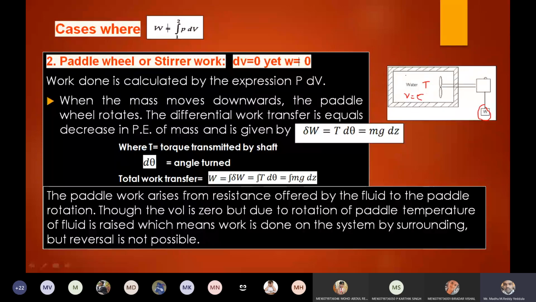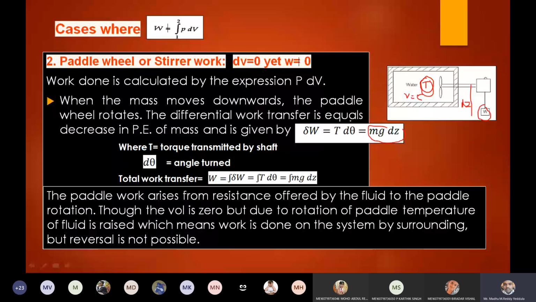The volume remains constant, but the potential energy is used to increase the thermal energy of the fluid. So that is nothing but the temperature of the fluid, right? So that's M into G into dz, where dz is the datum. So this distance is called dz. That is the datum from which height the mass is falling down. Okay, M into G, so nothing but the torque and the angle twisted.